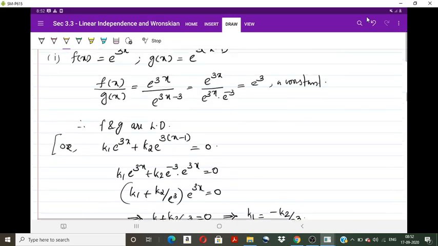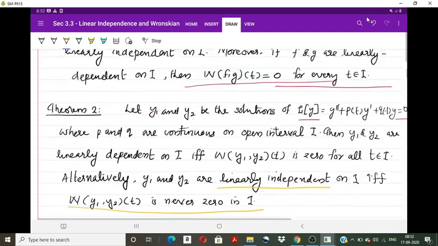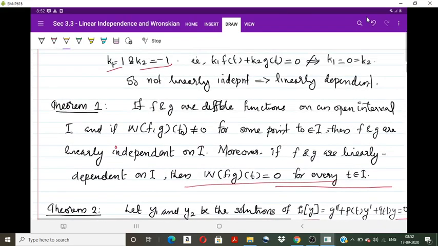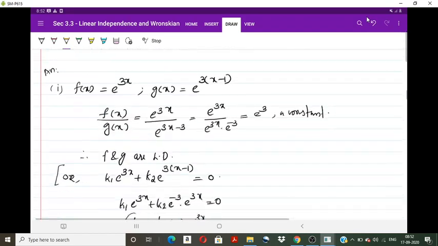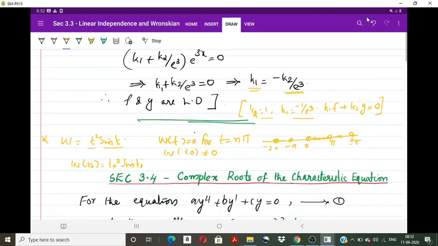So by the first theorem we stated, if W of f, g at t naught is not equal to 0 for some point t naught in I, then f and g are linearly independent on I. Since there are points at which the Wronskian is non-zero, the two functions are linearly independent.